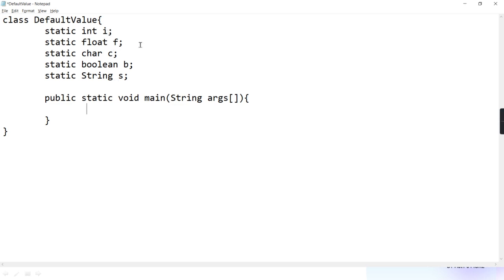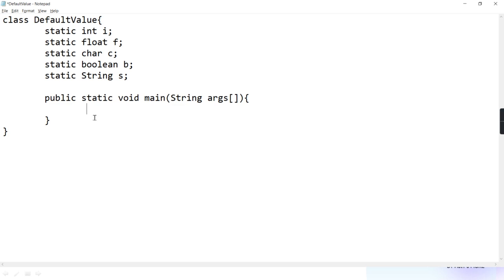If I want to access this I, F, C, B, S, am I supposed to create an object? No. Why? Because they are static. If you remember the rules of static and instance, as they all are static, you can directly access them. You don't have to create an object.